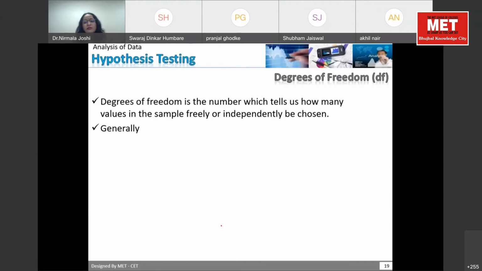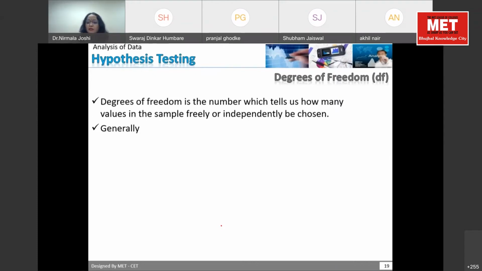So degrees of freedom talks about the number of observations which are freely chosen. There is no bias in this. These are independent so that my calculation and analysis is dependable. If I am not selecting the sample properly, my results will be biased.